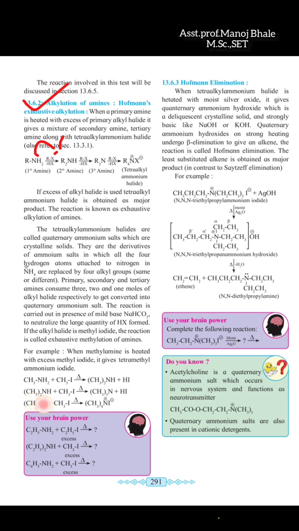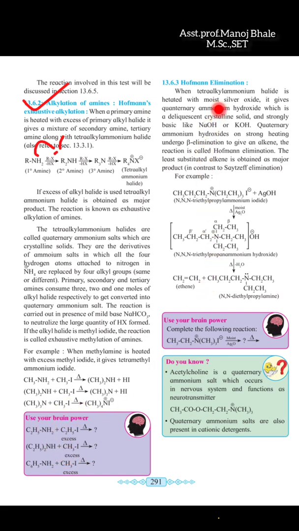This is the first step. Second, we can further add methyl iodide. There is formation of the tertiary amine with removal of hydrogen iodide. This is a byproduct. Further, we can add methyl iodide to the tertiary amine. There is formation of tetramethyl ammonium iodide, the final product, and this is the example of the alkylation of the amine. These are also examples given for homework.